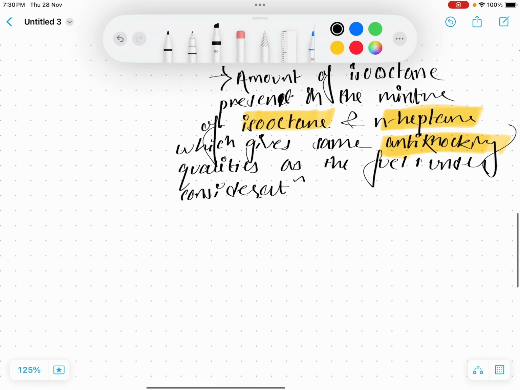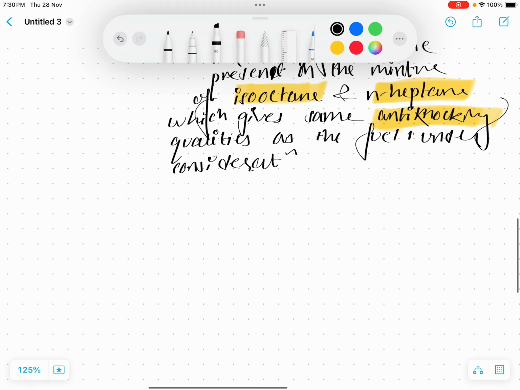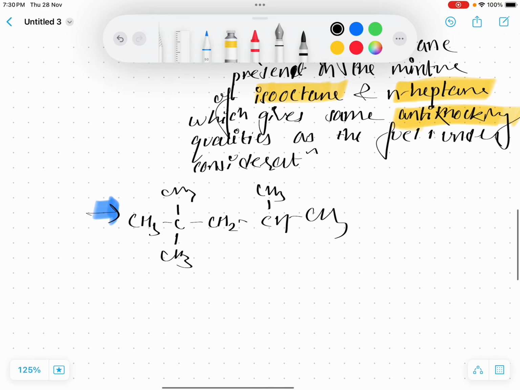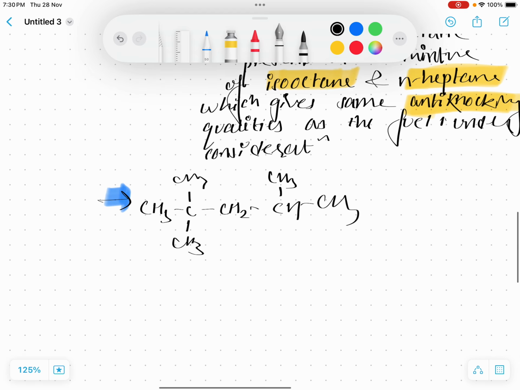Let me talk about isooctane. The structure of isooctane is like this, with CH3 groups. It's just a molecule, you don't need to remember it, I am just describing. Its IUPAC name is 2,2,4-trimethylpentane. The octane number of this compound, isooctane, is 100.